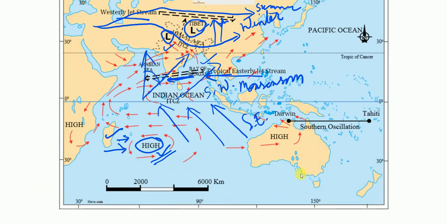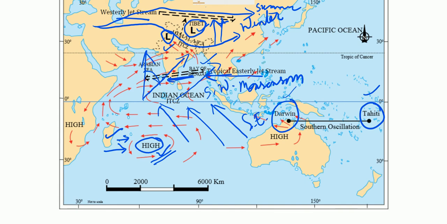Just let us examine this diagram. Here we have Tahiti, and here we have Darwin. What is mentioned in the book: the location of Tahiti is 18 degrees south, 149 degrees west, and Darwin is in northern Australia, in the Indian Ocean.